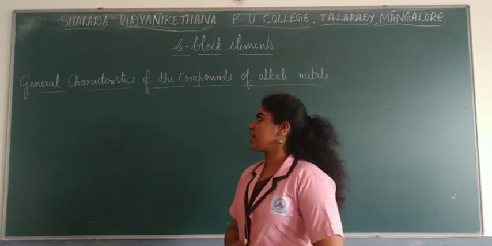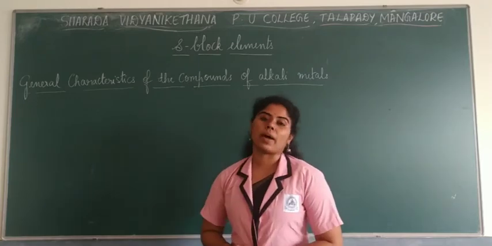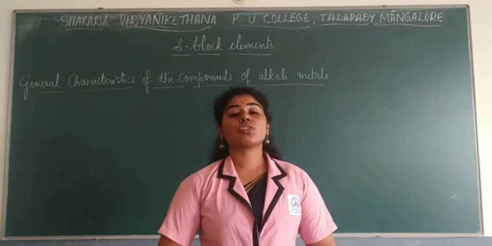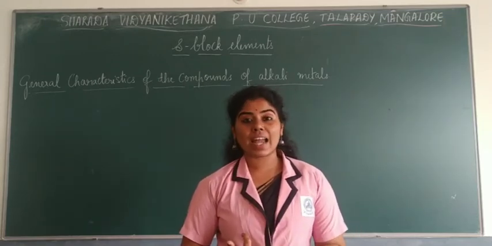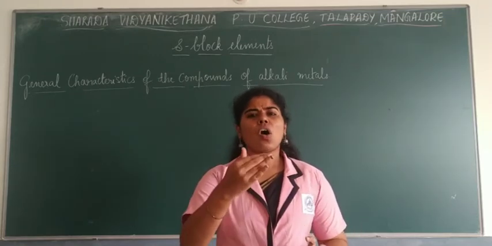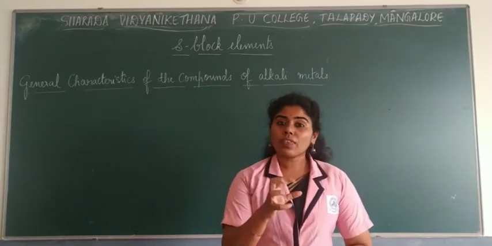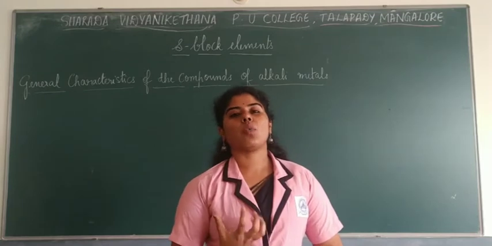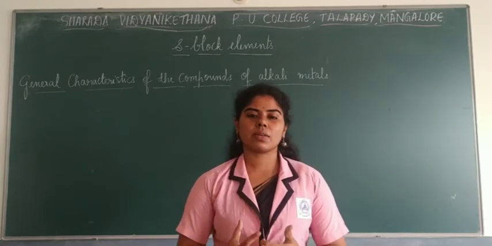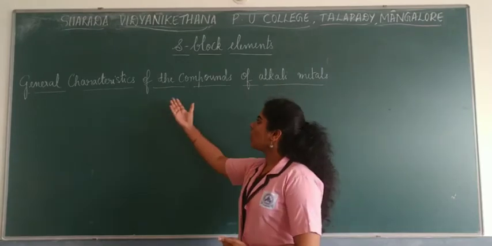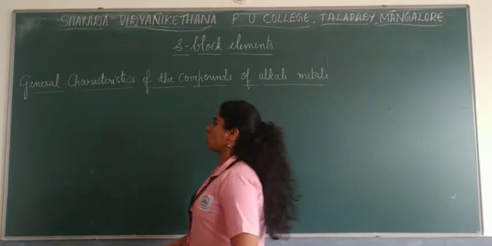Now in today's class let us discuss the general characteristics of the compounds formed by the alkali metals. As you all know, they form oxides, hydroxides, halides, and hydrides. All these you have studied one by one and also their reactions. Now we will study how they look, what their properties and characteristics are, in a very simple manner. So starting with the general characteristics, let's talk about oxides and hydroxides first.